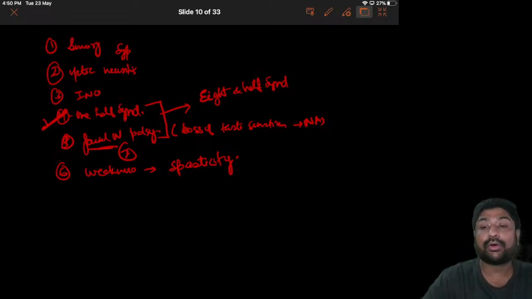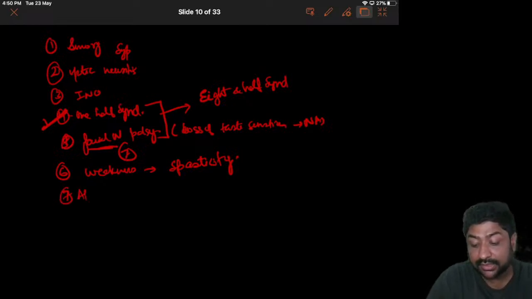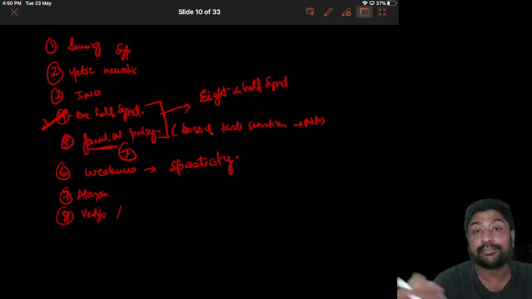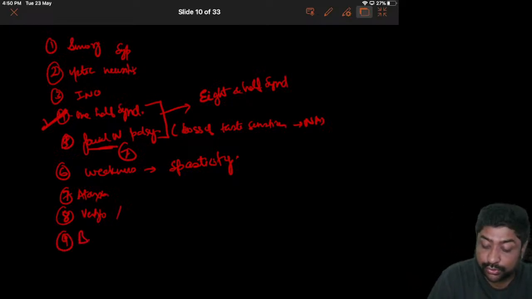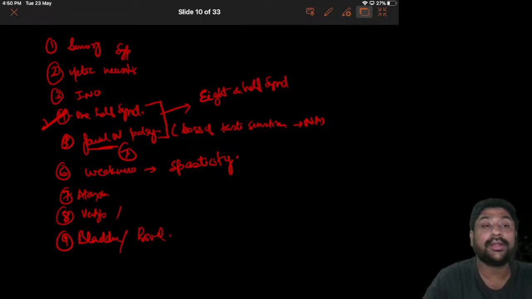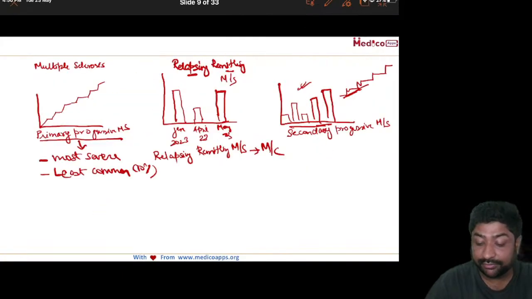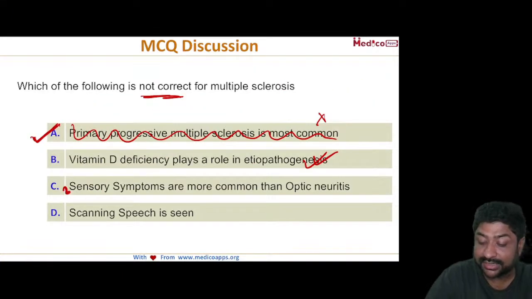Then you can also have ataxia in these patients. You can also have vertigo, deafness, and other nerves being involved. And remember, you will also see bladder and bowel involvement in multiple sclerosis patients. So these are the various clinical features.